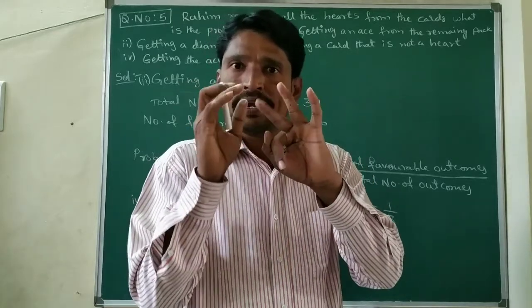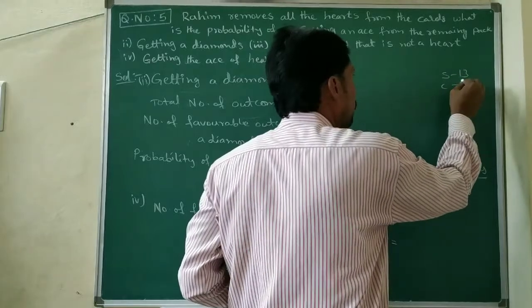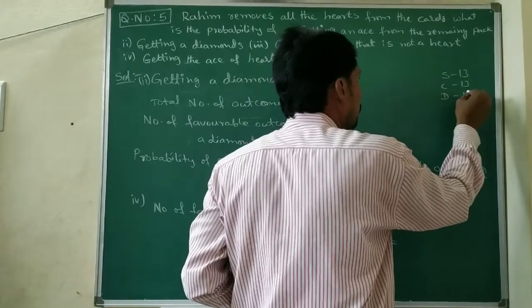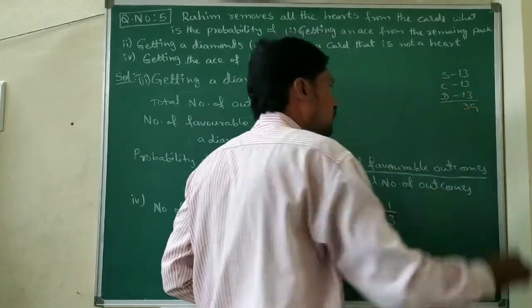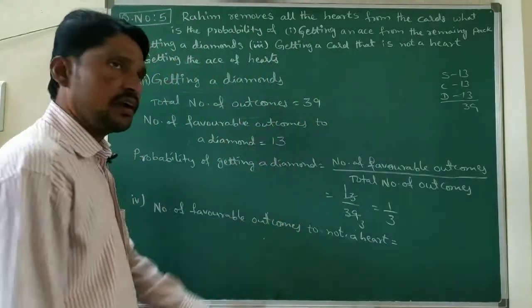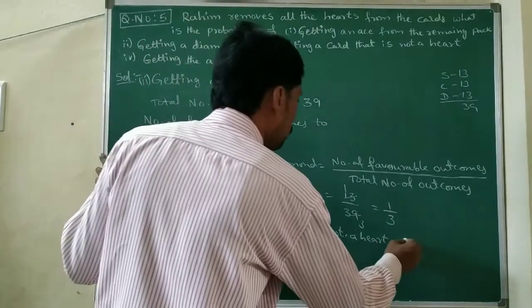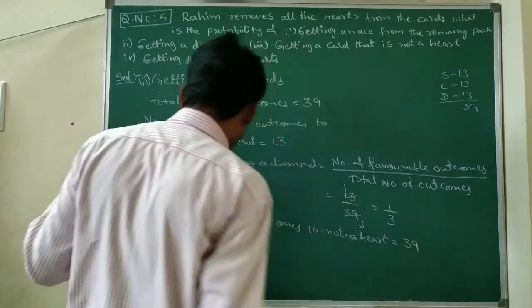Spade 13, club 13 and diamond 13. Total how many can we get? That is 39 cards. The heart cards are already removed, so total cards for finding the probability we are getting 39.